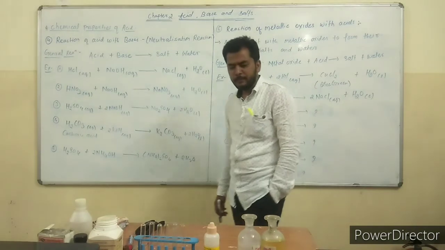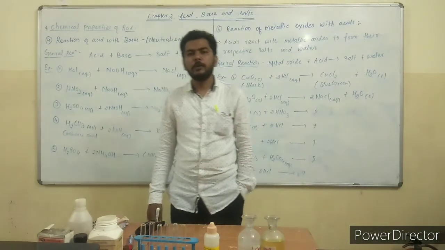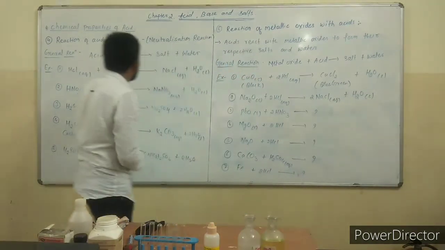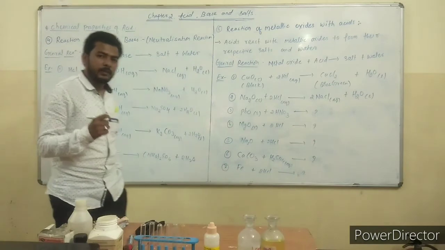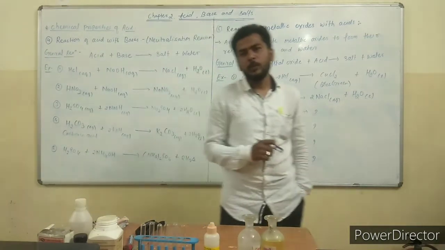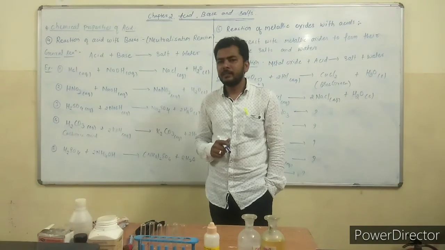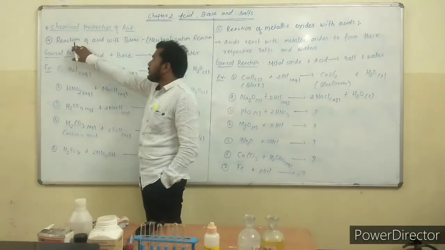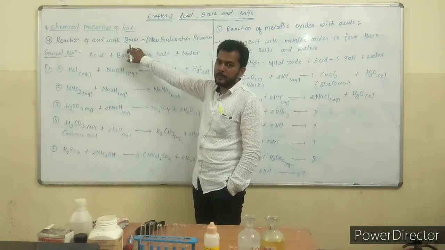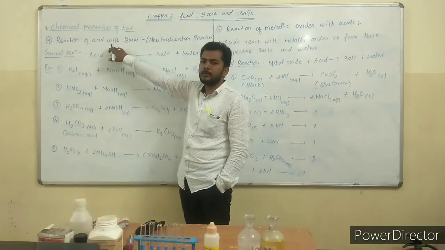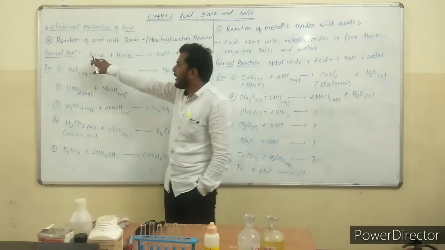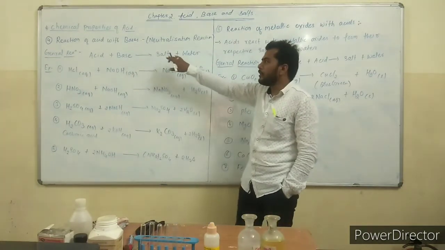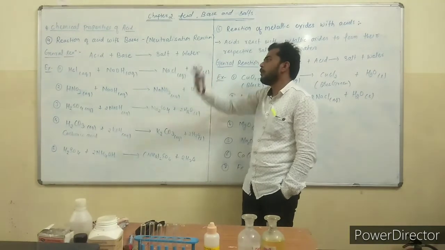Until now we saw the revision of the previous part. Now today we are going to see the most important reaction, that is the neutralization reaction. What happens whenever acid reacts with base? Today we are going to see the fourth chemical property of acids, the reaction of acid with bases. Acid is treated with base and it forms salt plus water.